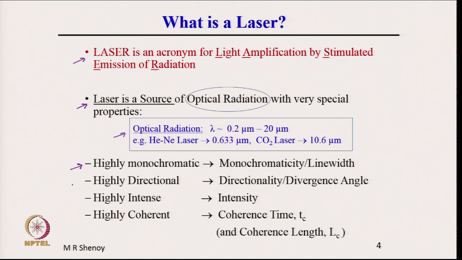It is highly directional, again characterized by a parameter called directionality or divergence angle. The laser beam which is coming out has a finite but very small divergence. So, the divergence angle is a parameter characterizing the directionality.